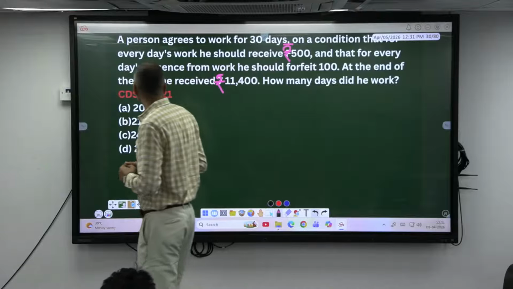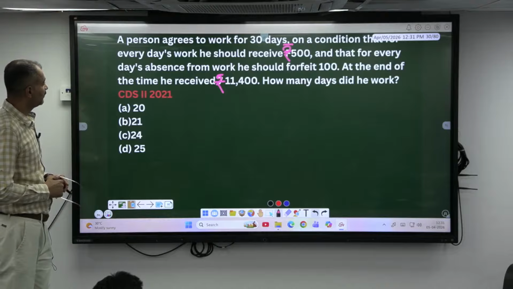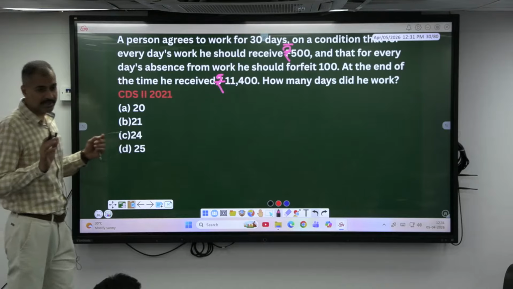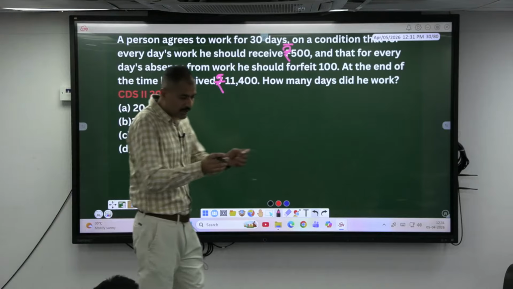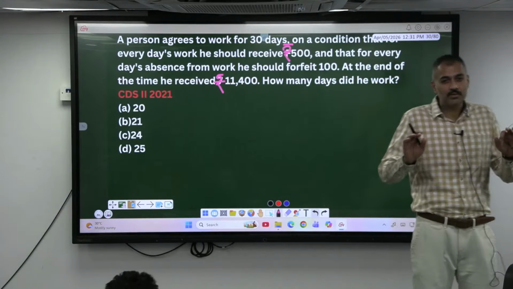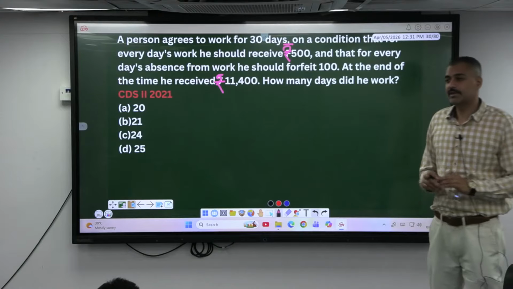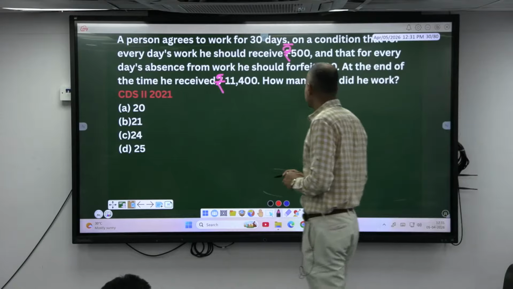A person agrees to do the work on a condition that every day he should be paid 500 for 30 days. So for 30 days, what is the total amount he was supposed to get? 15,000. Every day 500, so 15,000 was the work there.